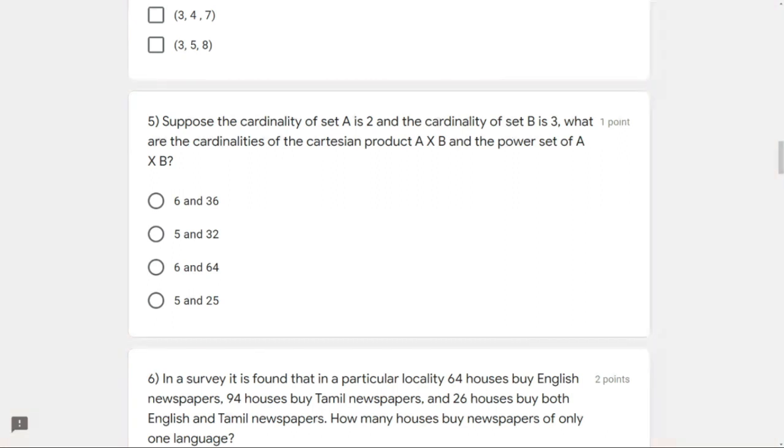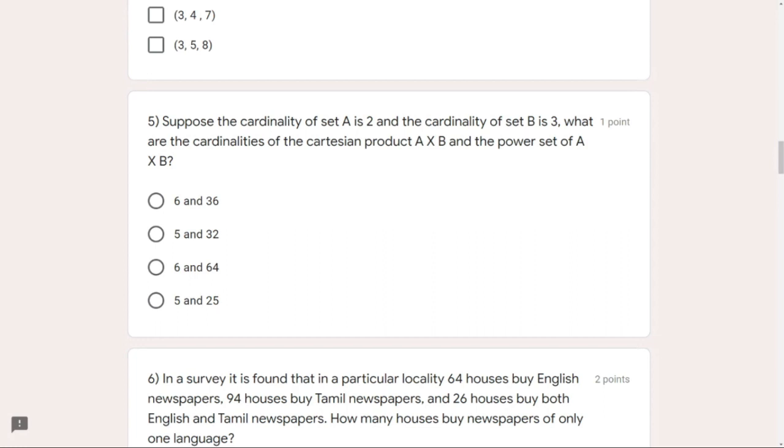The second subset is 1 alone. The third is 2 alone. And the last subset is 1, 2, the complete set itself. So we had a set with 2 elements, and we ended up making 4 subsets. That means the cardinality of the power set of A will be 4.